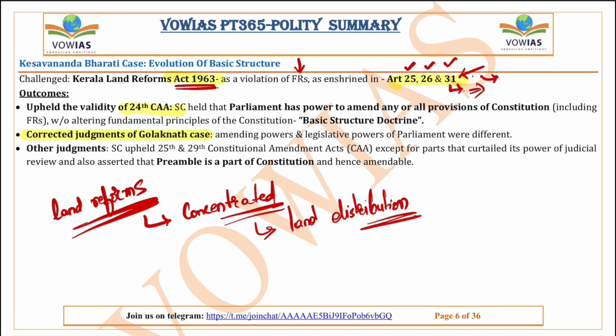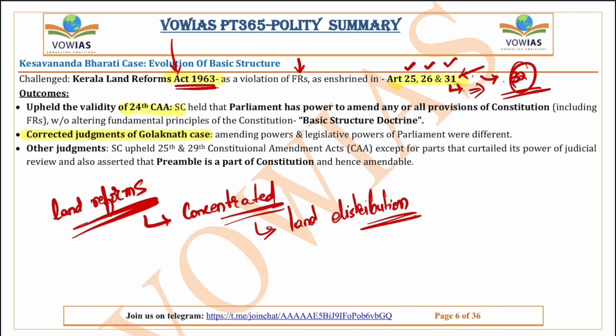The people can approach the Supreme Court under Article 32, because the Constitution gives people the right to approach the Supreme Court or the High Court if their fundamental rights are violated. So the courts can issue writs if the fundamental rights of the people are violated under Article 32. The Kerala government, through the Kerala Land Reform Act of 1963, wanted to carry on the land reforms.